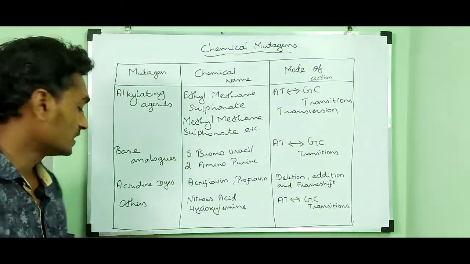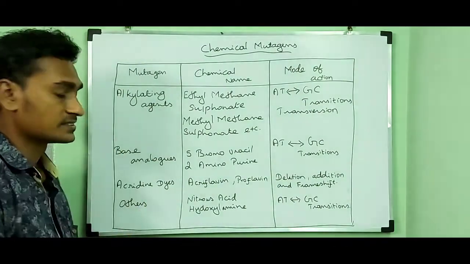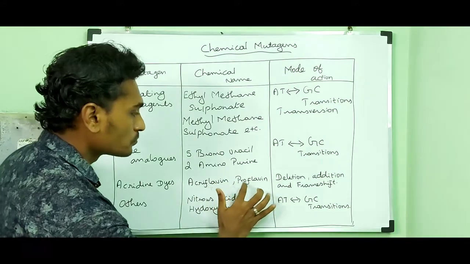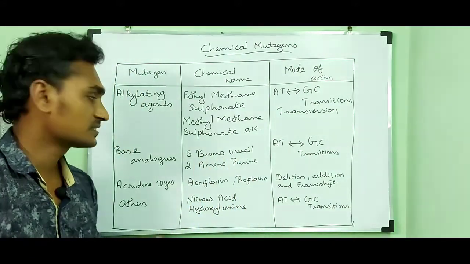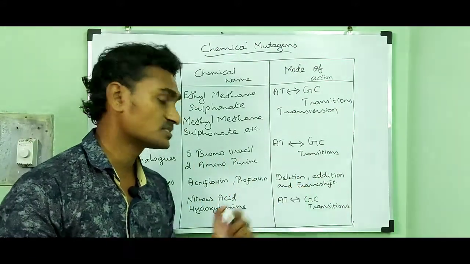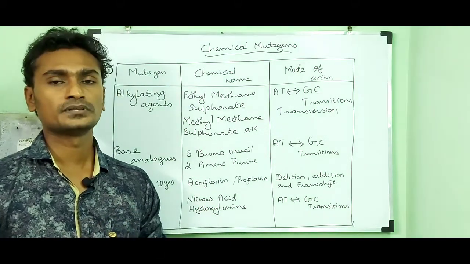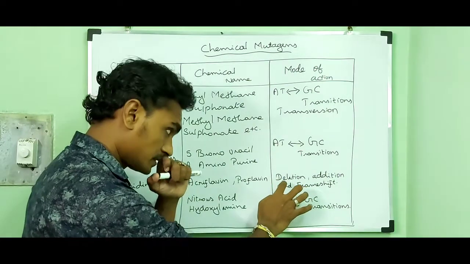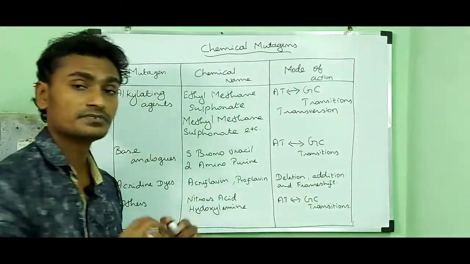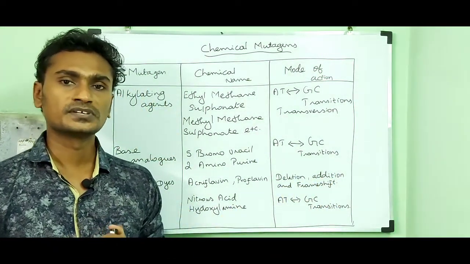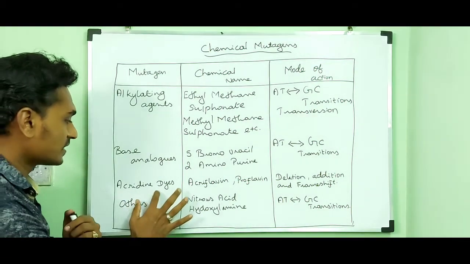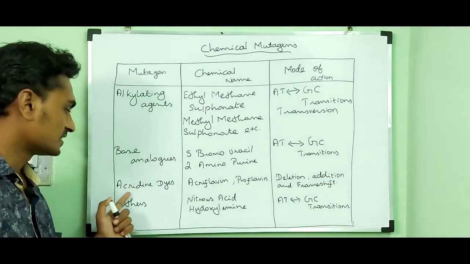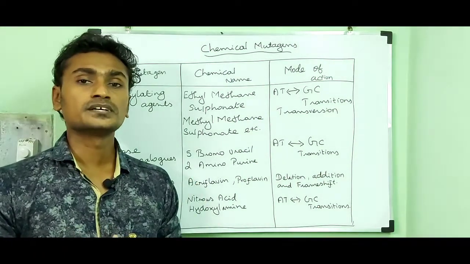Then the third one is acridine dyes. Examples of acridine dyes are acriflavine and proflavine. They can cause deletion, addition and frame shift between two DNA nucleotides, so acridine dyes are otherwise called frame shift mutagens.